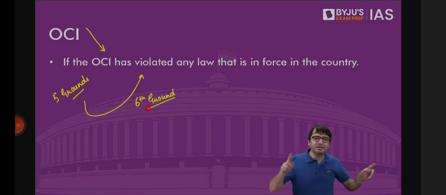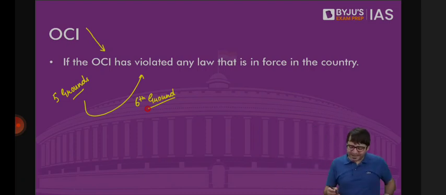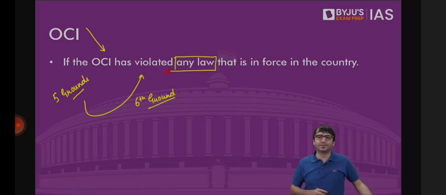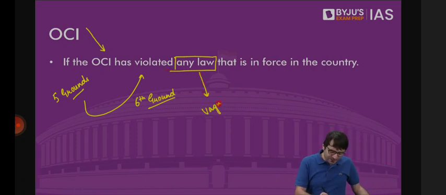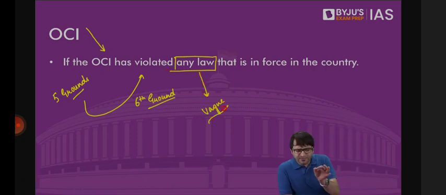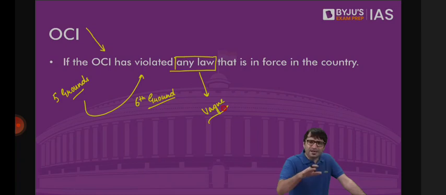Now a wide ground has been added. Your OCI card could be cancelled if you violate any law that is enforced in this country, which is very vague. Vague in the sense that you are driving a motorcycle or a car without wearing a helmet, without a driving license, which means you're violating the Motor Vehicles Act. On this ground, your OCI card could be cancelled. Although no violation should be condoned, for some laws the punishment should be a fine. But this punishment cannot be so massive as to cancel your OCI card.